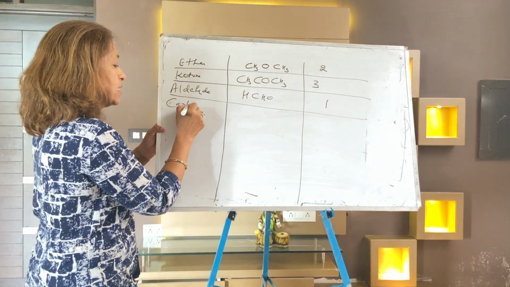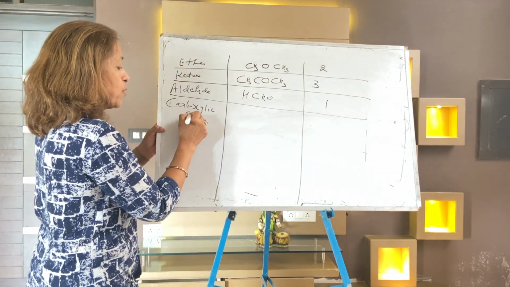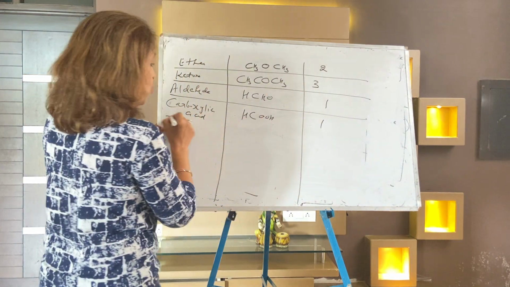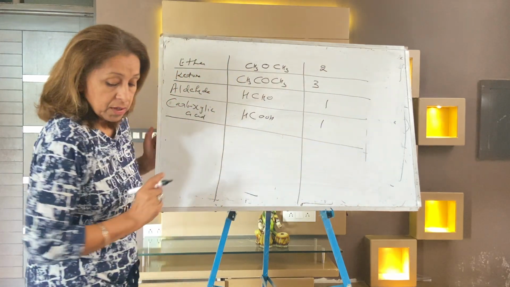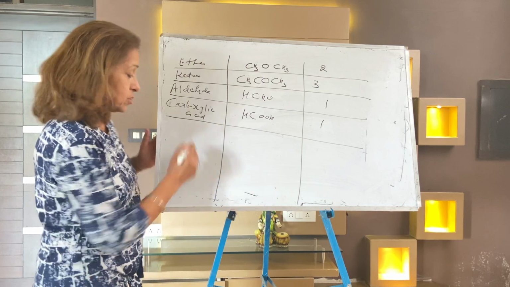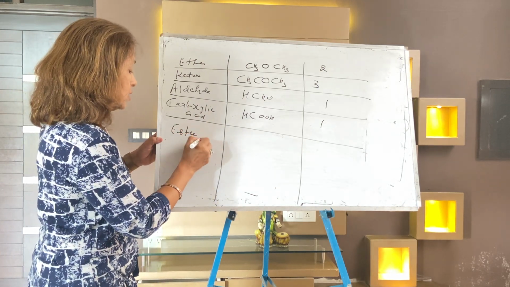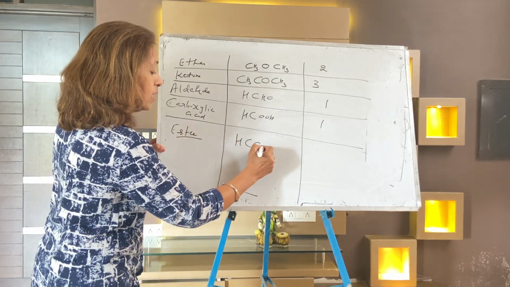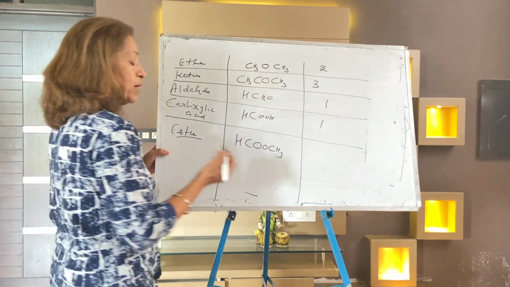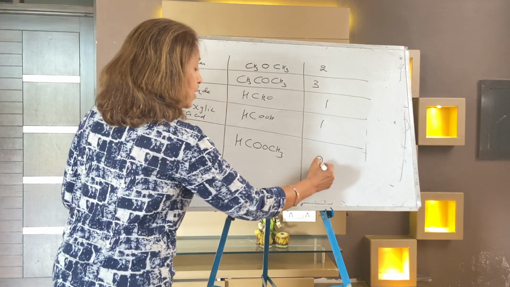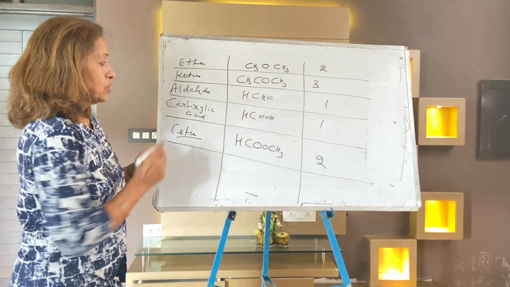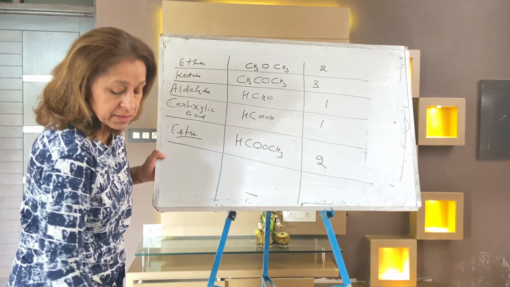Next is carboxylic acid. The first acid is formic acid and the minimum carbon is 1. So next is your aldehyde, ketone, acids, ester. Next is ester. The first ester is HCOOCH3. It's methyl formate, methyl methanoate. The minimum carbon is 2.